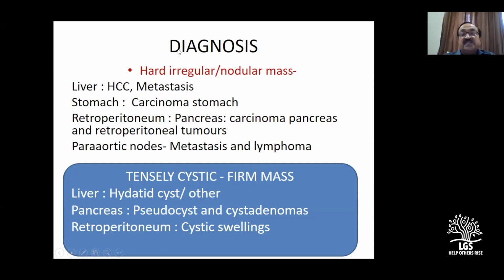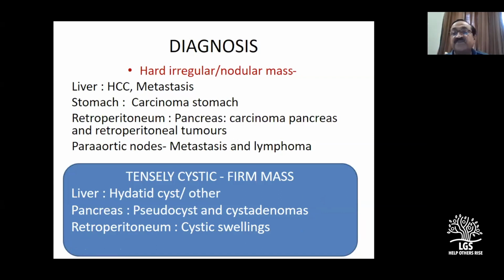This is one quick, very crucial point. First find out, is it hard and nodular? If it is, think liver, stomach, retroperitoneum, para-aortic nodes. If not, and it is tensely cystic or a firm mass, is it from the liver? I've given you 3-4 diagnoses last class: hydatid cyst, polycystic disease, including hemangiomas. Pancreas means pseudocyst and cystadenoma. Retroperitoneum means retroperitoneal cyst, right? So I will stop for 1 or 2 minutes and take questions about clinical examination of the epigastric mass.